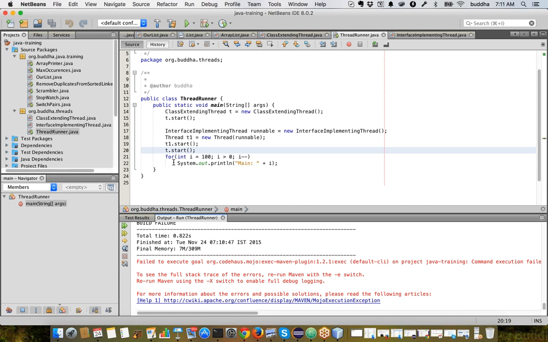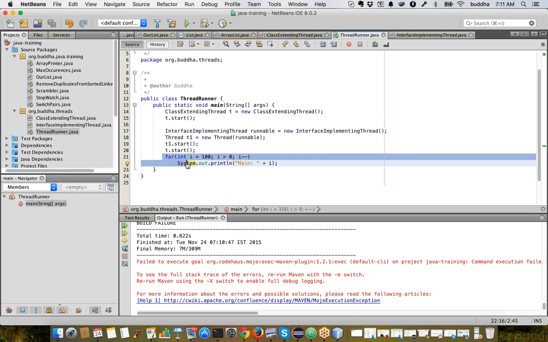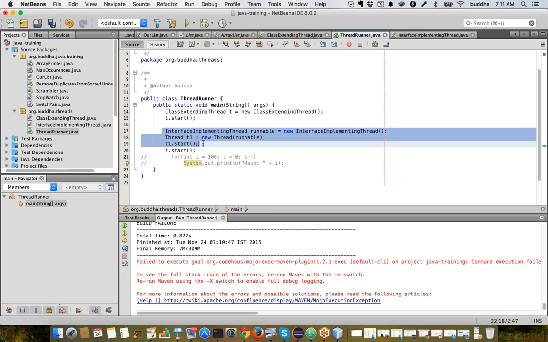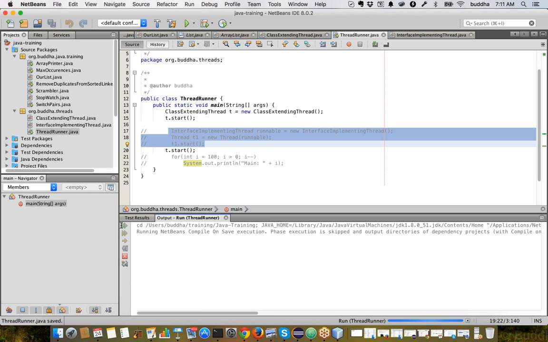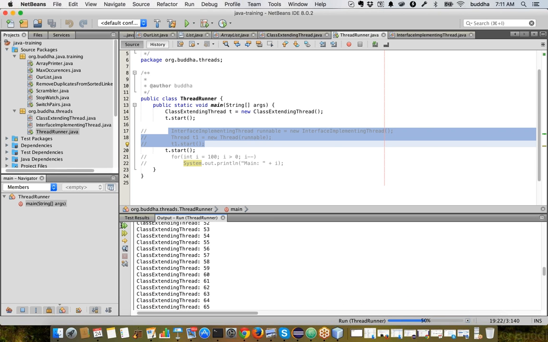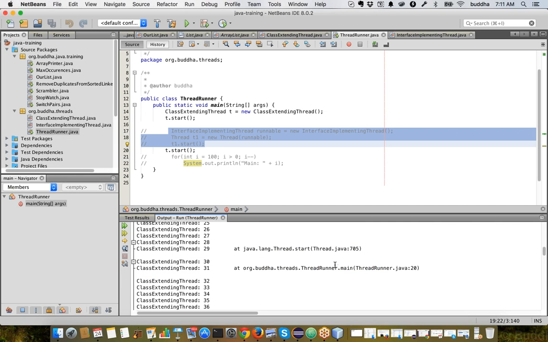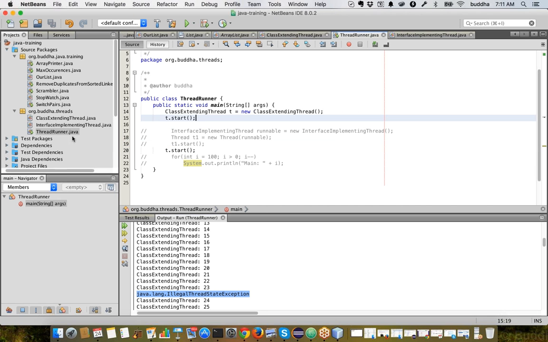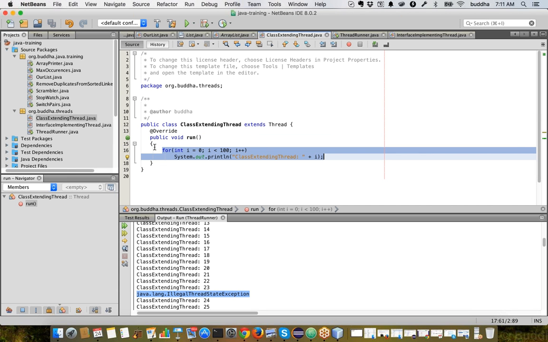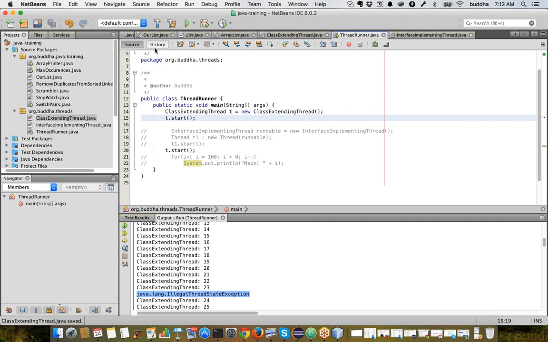But let's remove the other things so that it will be more clear. Now I've already started this thread, and I'm trying to start it again. Now, if you see, the printing is also a separate thread, which is getting split between executing that already started thread and this new thread. Now we got this illegal thread state exception. To make things more clear, let's simply comment out this, so it's just a plain thread. Now let's run this.